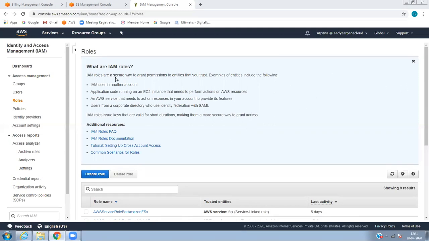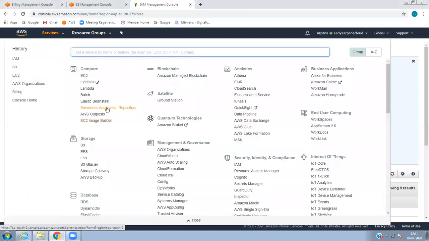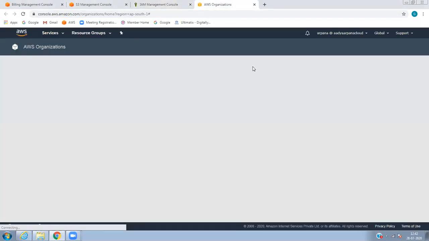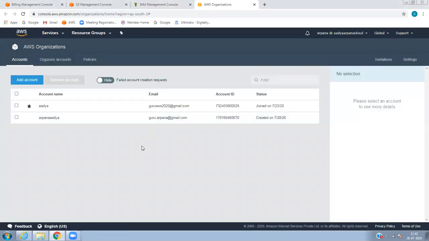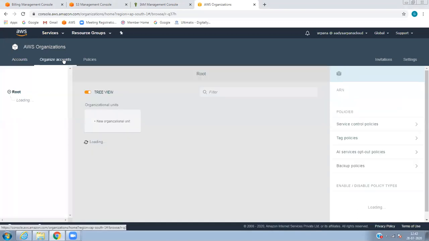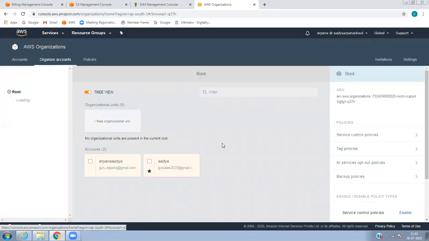So what we can do is, I will go here to AWS Organizations. What do you mean by organization? For example, I have created this account today, and I've created a primary account on 23rd 7 2020. So here under organization accounts, I can add multiple accounts.